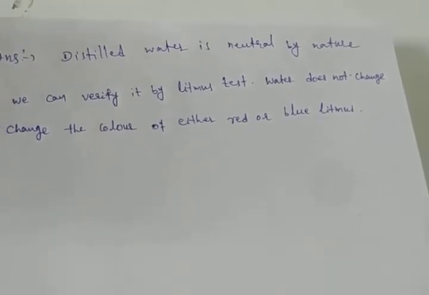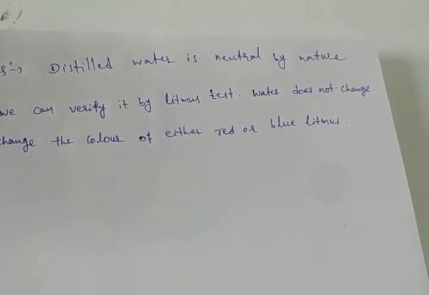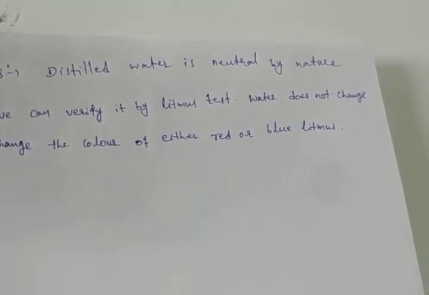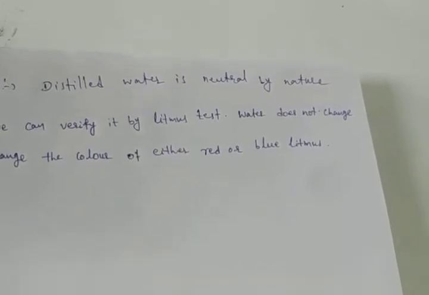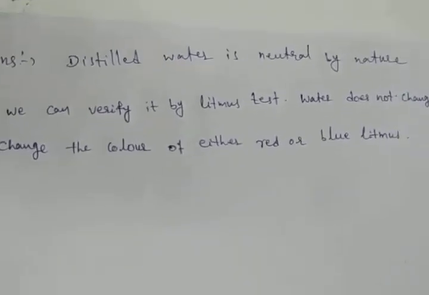Suppose it is an acid, it will change the litmus color to red. Suppose it is a base, it will change the litmus paper color to blue. That is about the 4th question. Now you can see the 5th question.